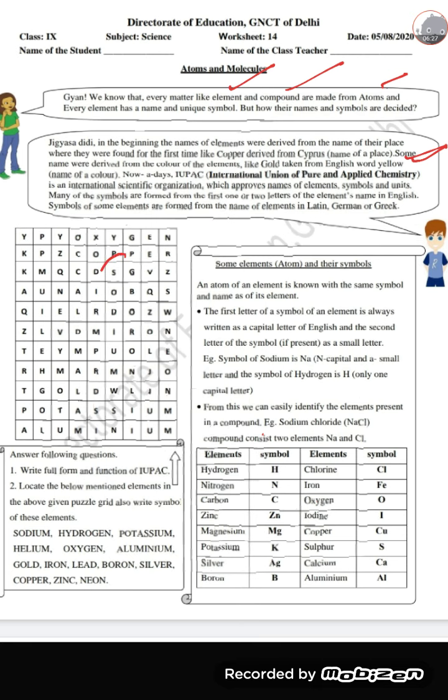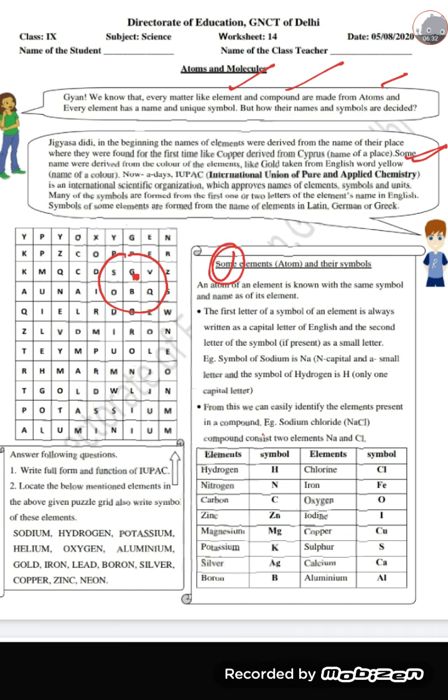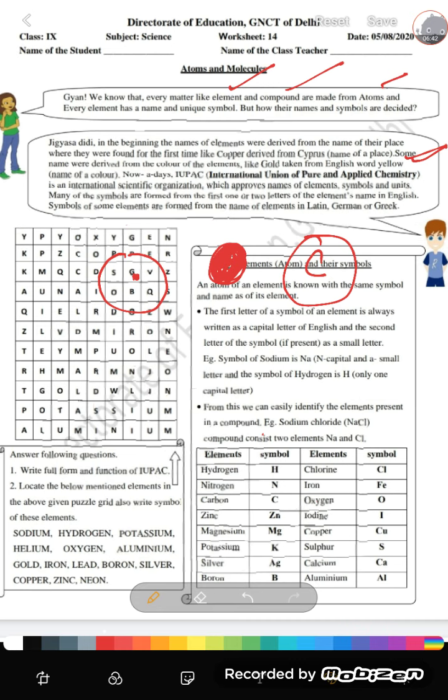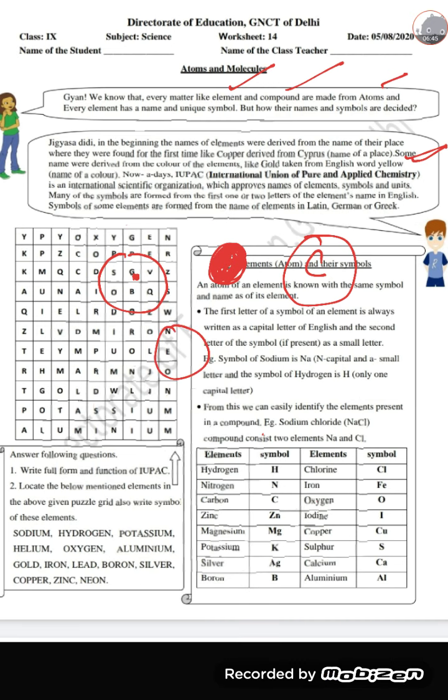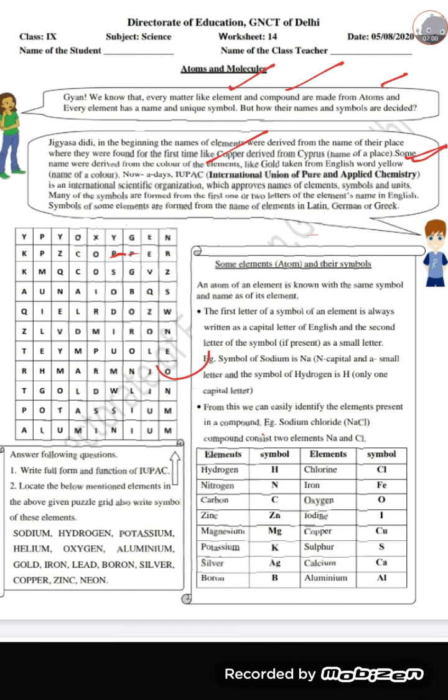Like he has given the symbol of hydrogen like this, a dot in a circle, carbon like this, all the dark portion, right? Like copper like this, and oxygen like this. So it is not very well accepted. After that, this international organization came into picture and did everything, and till now it is doing the same.